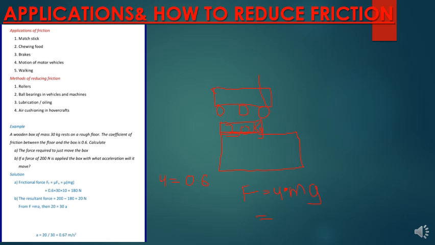That means tunaweza pata weight yake. So coefficient ni 0.6. Times weight yake itakuwa 30 times gravity ambayo ni 10. So 30 times 10 ni 300. 300 times 0.6 itakuwa 180 newtons. That will be the force needed to just move the box. To make it move.